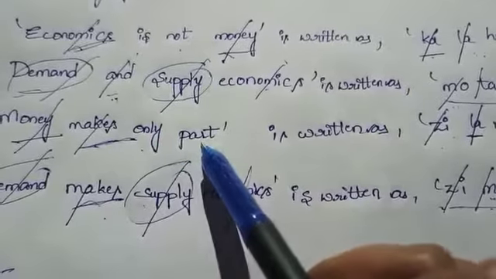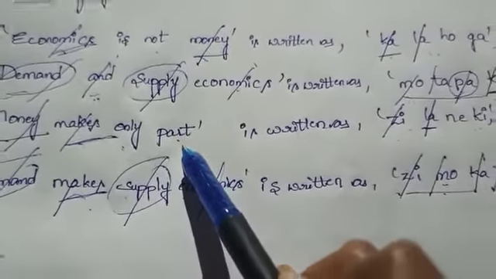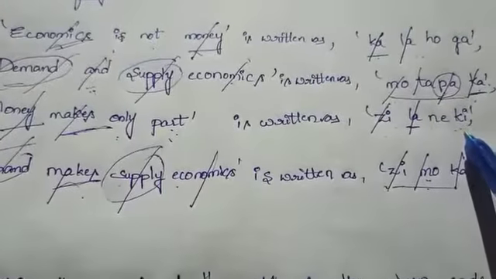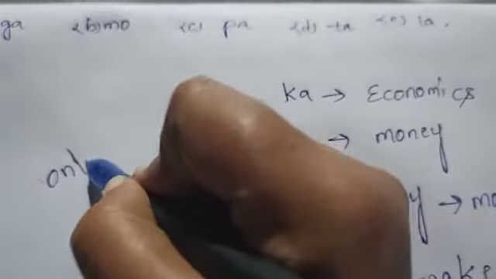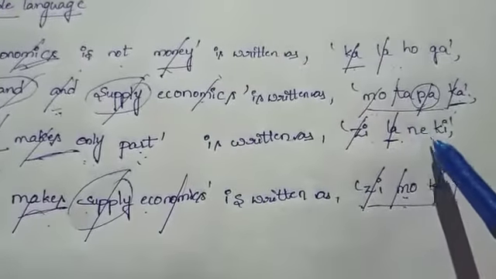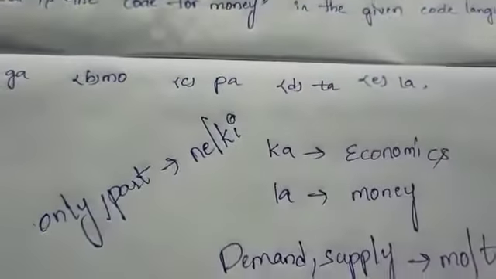In the third row, we have two words, only and part. Codes are NE or KI.